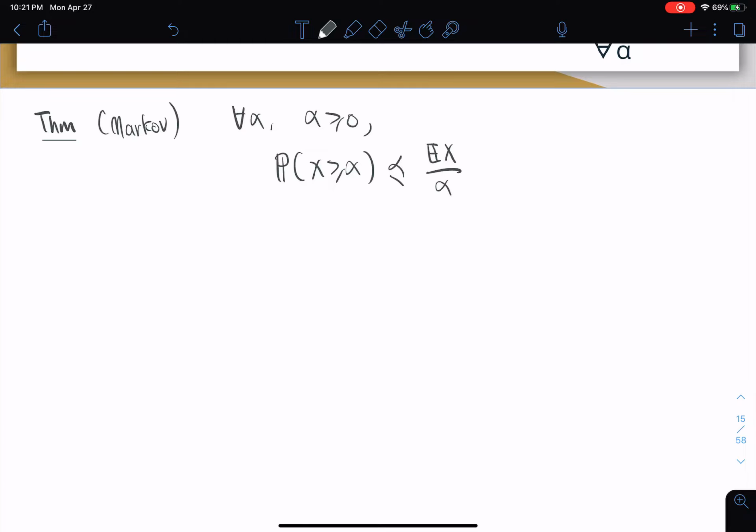Expectation of x. Now I'm using this notation of expectation of x. Don't get too afraid. It's just another way to write expectation without using these square brackets, because using square brackets can sometimes be a little cumbersome. Now, it's a theorem. Let's give it a proof.